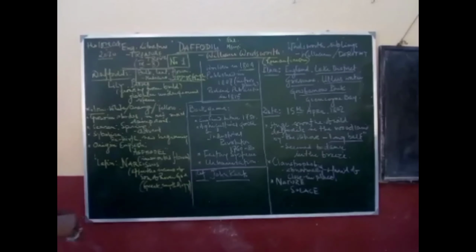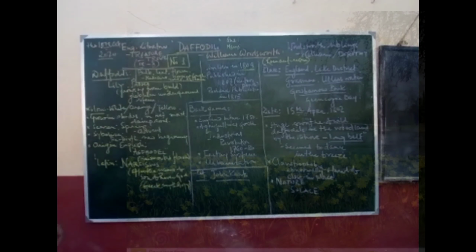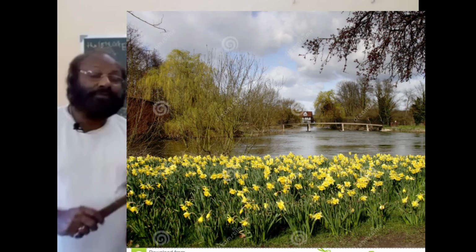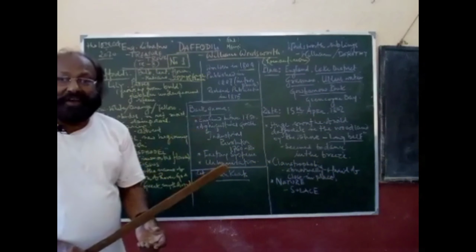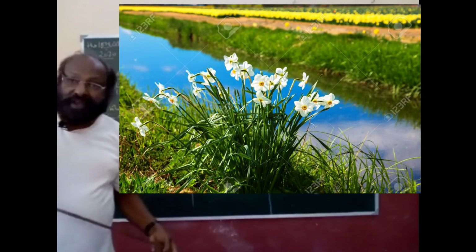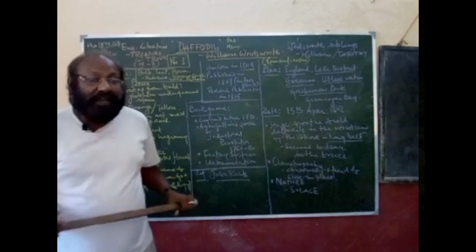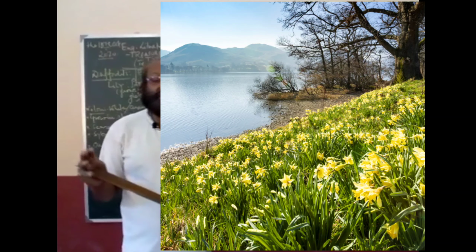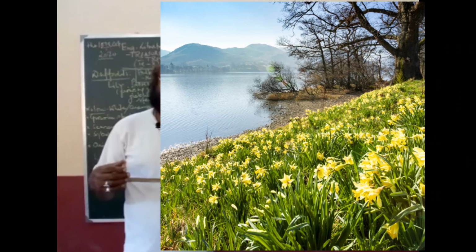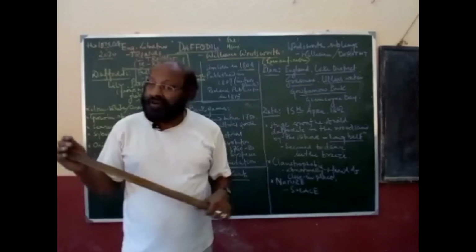It grows in shade, in some moist, wet, damp area. When the water is mixed with the mud, there are chances of daffodil to grow.